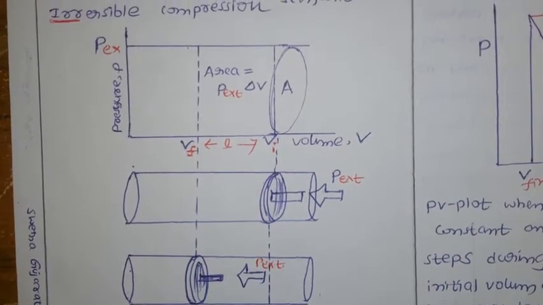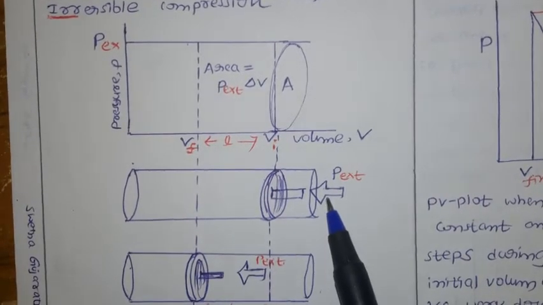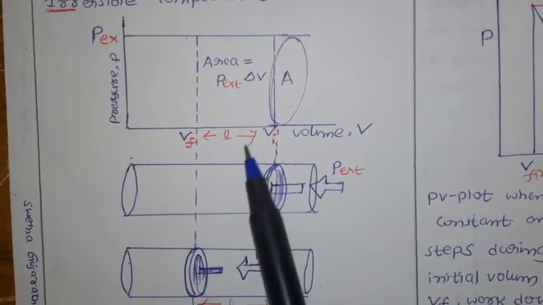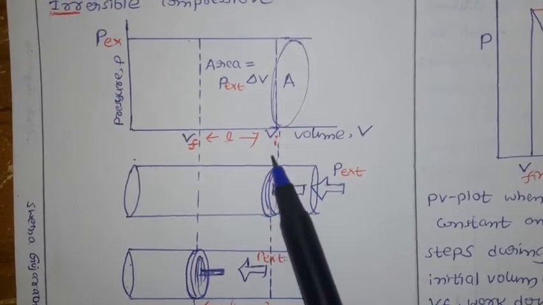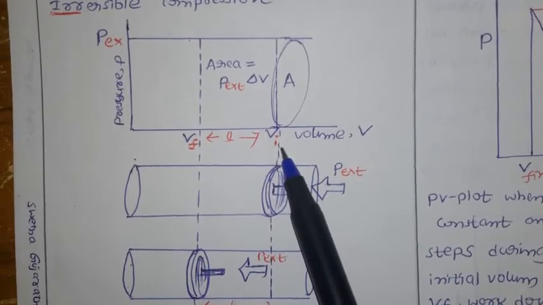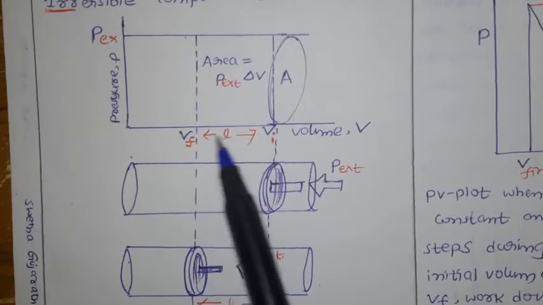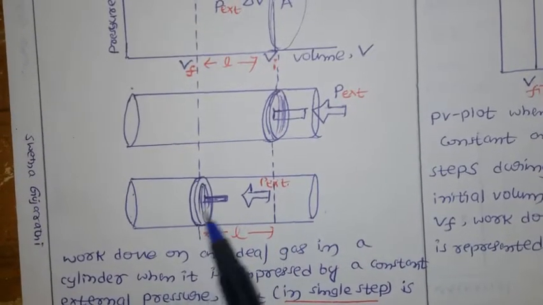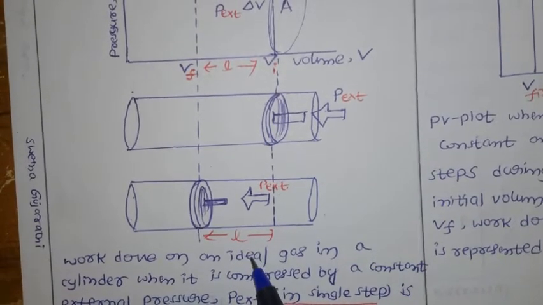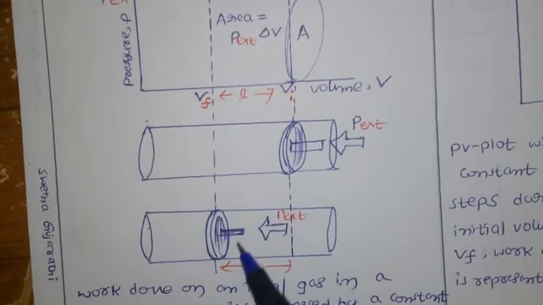Now, during this compression, suppose the piston moves a distance L. Initially we have the volume of the gas here. If you push the piston inside, it comes to here. How much distance did it move? The distance is L, and the cross-sectional area of the piston is A.